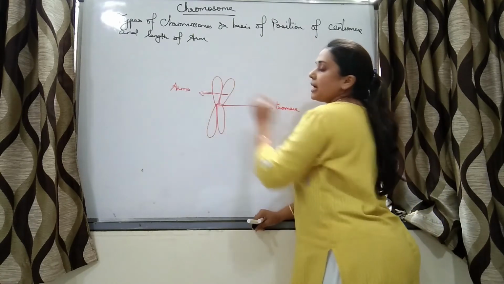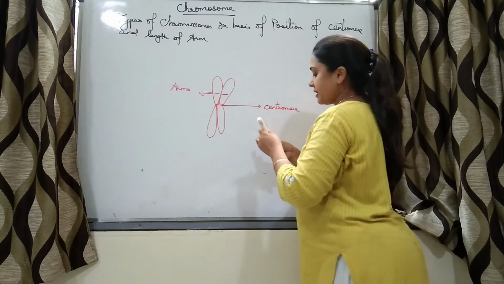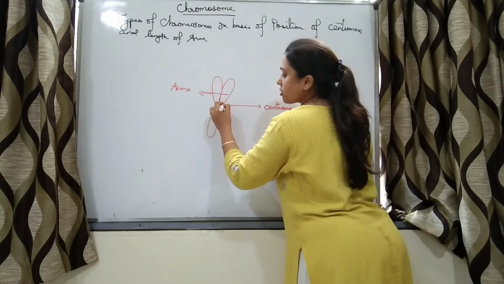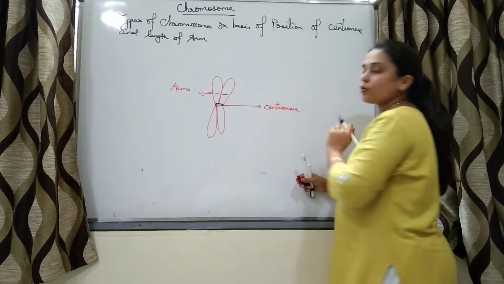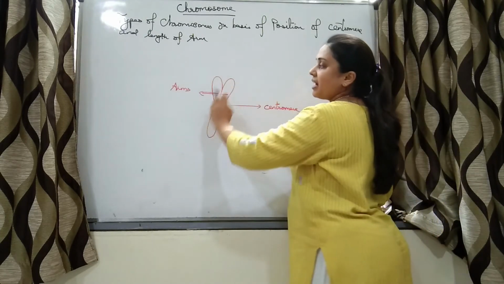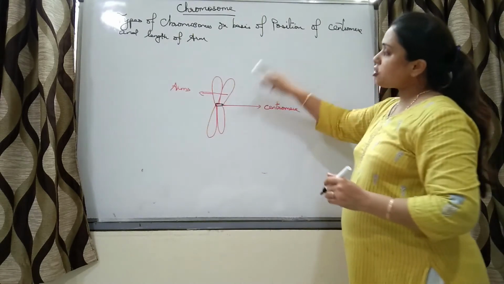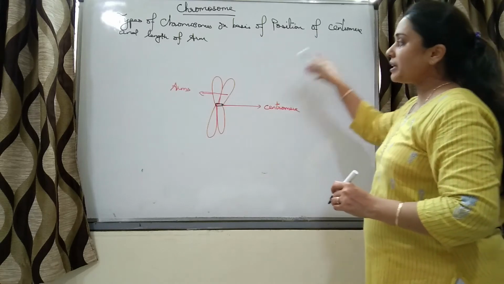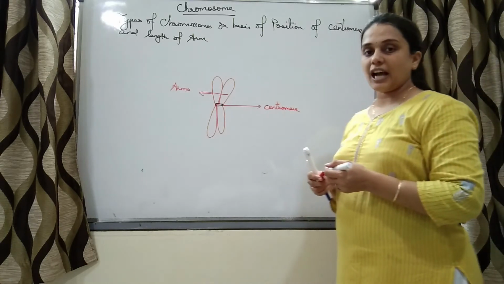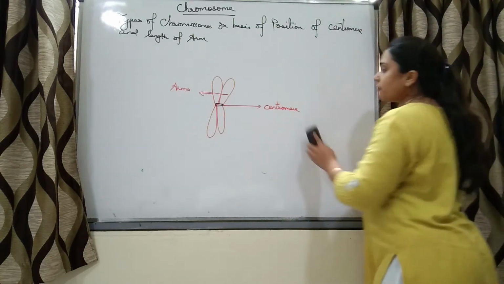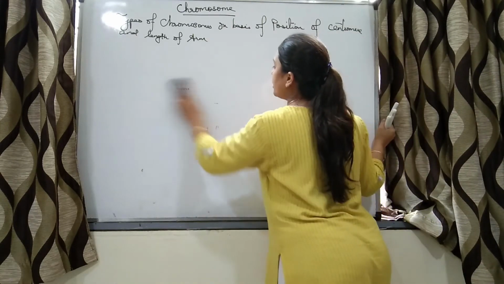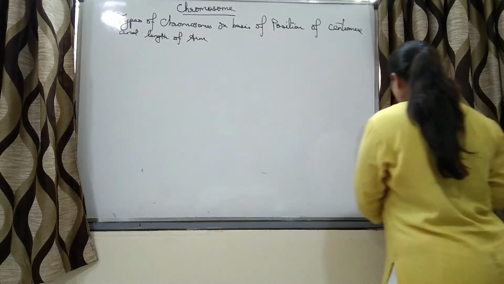These are the arms. Right? So in the center there is the constriction, that is the centromere, and there are arms. So based on the position of the centromere and the length of the arms, there are 4 types of chromosomes.